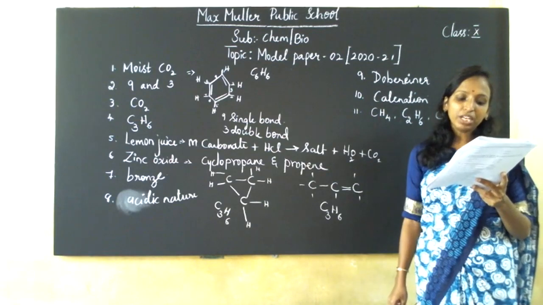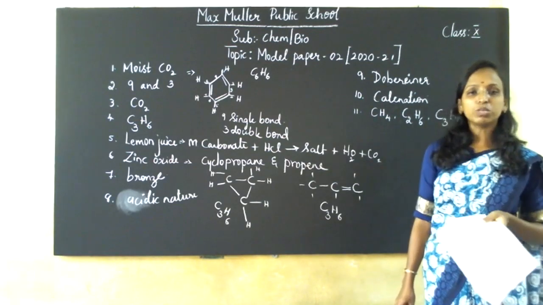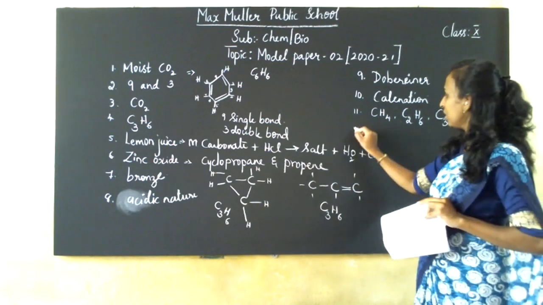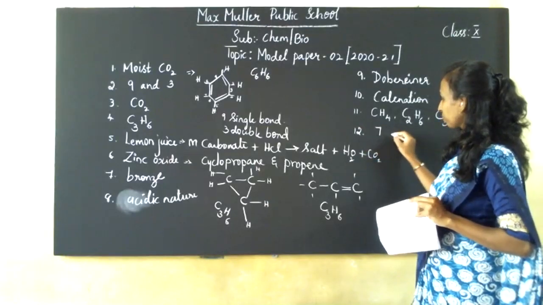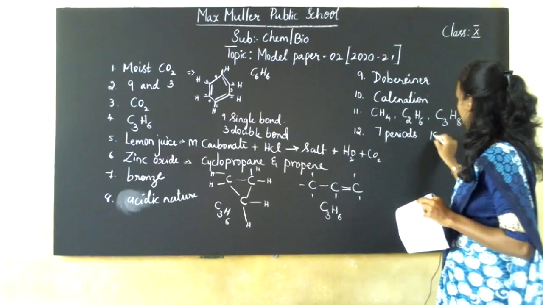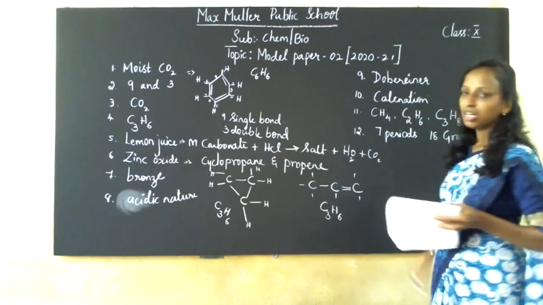Next, the number of periods and groups in the modern periodic table, respectively, is. How many groups and how many periods do you have? They've asked you for periods here. How many periods do we have? 7 periods and 18 groups. 7 periods and 18 groups, right?